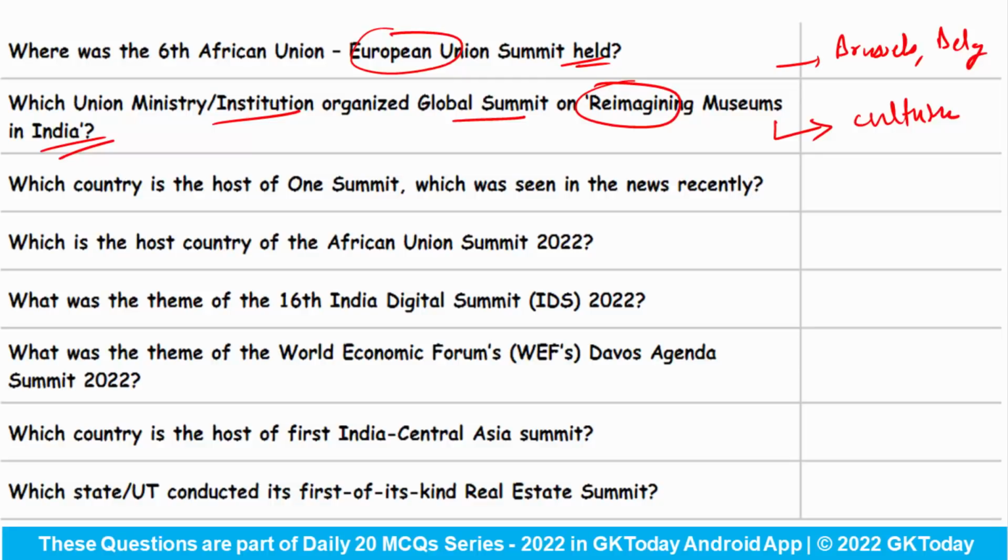Which country is the host of One Summit? Here it should be One Ocean Summit, which was seen in the news recently. It was hosted by France.